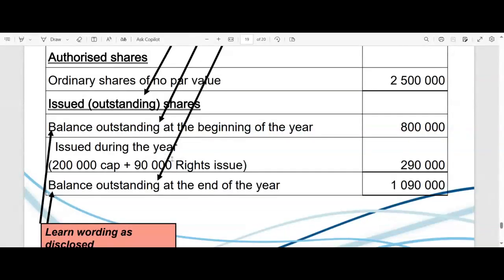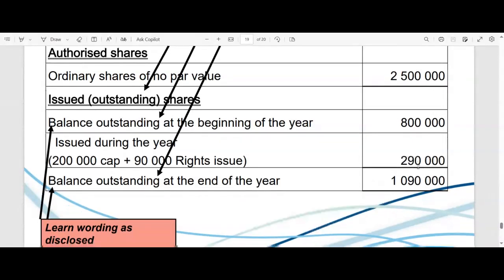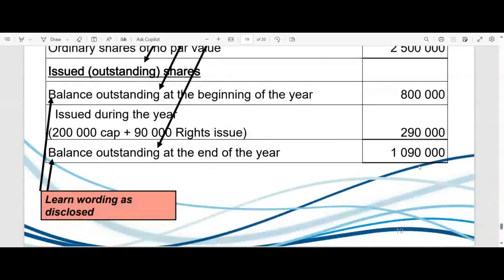Now you also know why we had to calculate how many shares we need to issue. It's to be able to disclose it. Right, so 290,000 shares, number of shares, were issued during the year, which means that at the end of the year, we have a balance outstanding of our issued shares of 1,090,000.